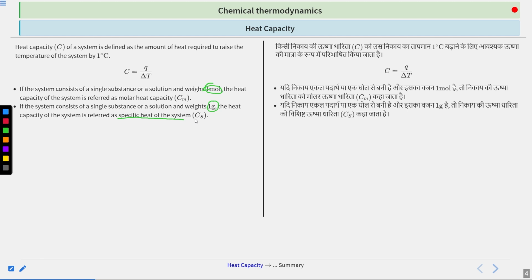Now let us compare whether these two are extensive or intensive. In the case of heat capacity, the mass was not defined, so changing the mass gave us a different heat capacity for a different mass. But here the mass is defined: we have 1 mole of a substance or 1 gram of a substance. Then our heat capacity becomes the molar heat capacity or the specific heat capacity respectively, and in this case they are intensive properties. Now how can you get it? You can get it in two ways.